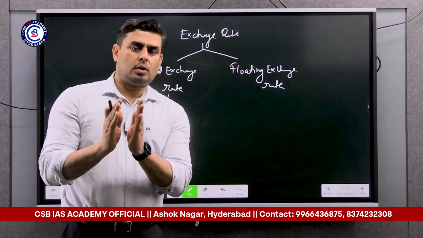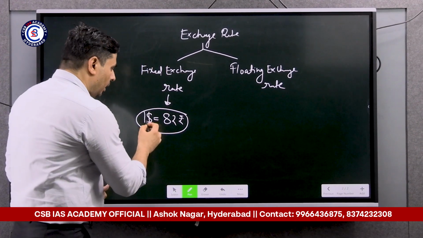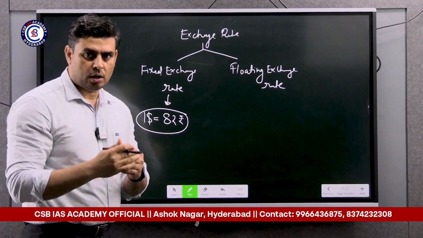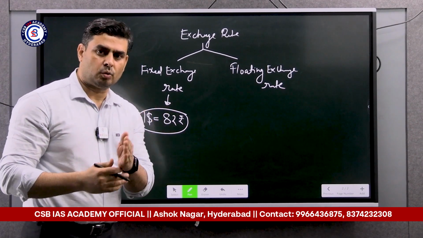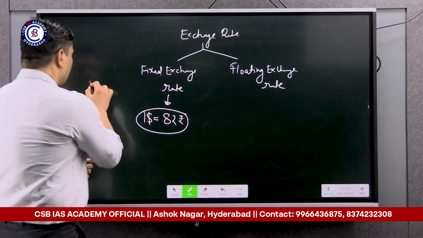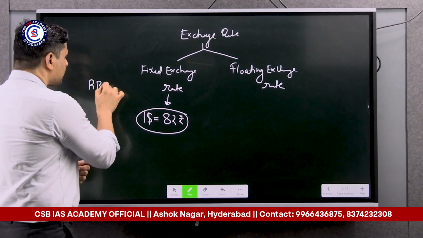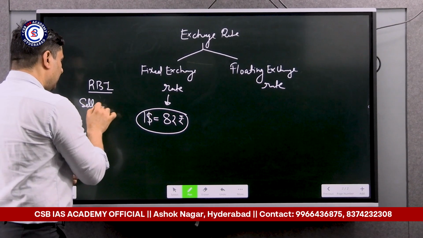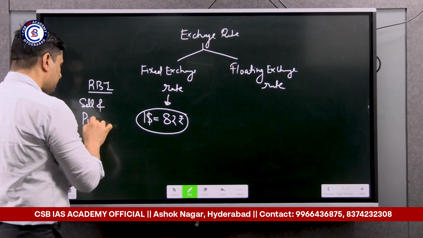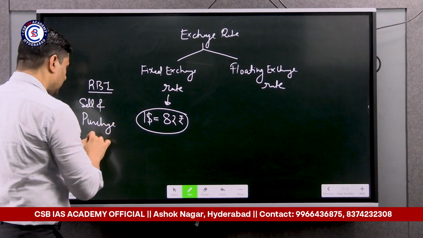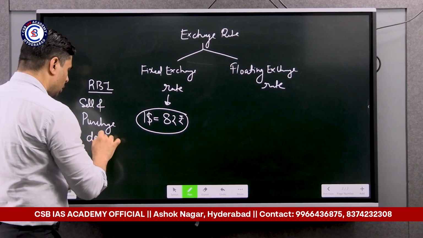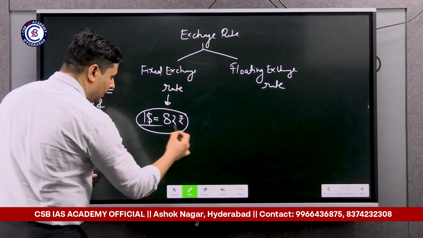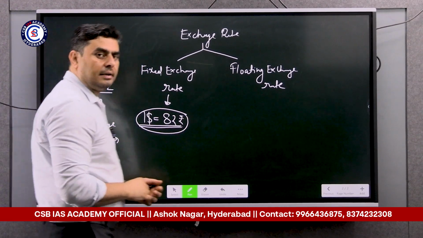So in order to maintain $1 is equal to 82 rupees, RBI will sell and purchase dollar in the way so that this can be maintained.